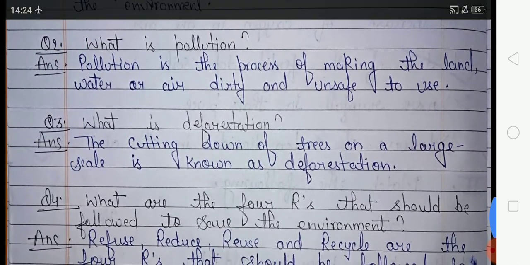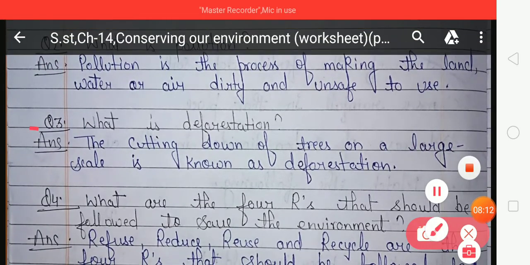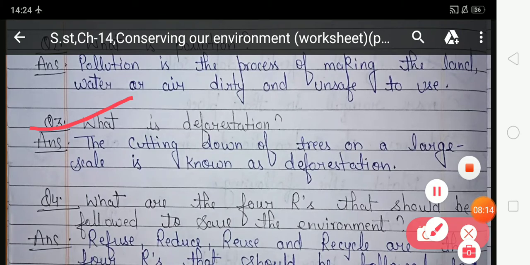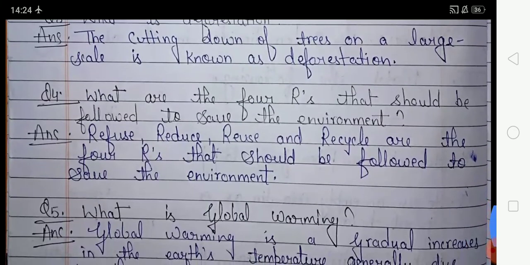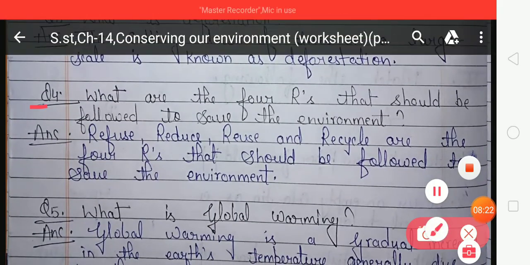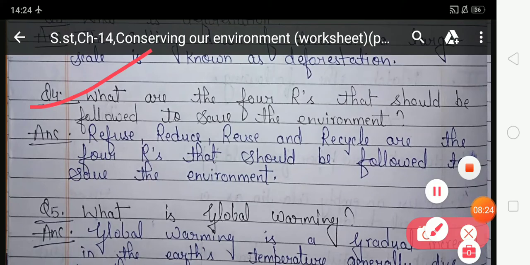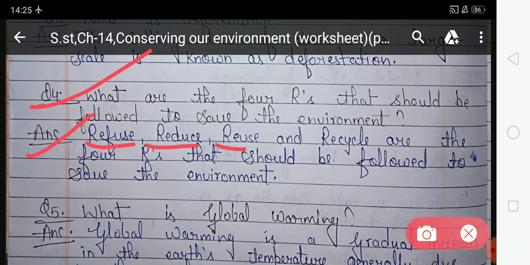Now come on to question number 3. What is deforestation? Your answer is, the cutting down of trees on a large scale is known as deforestation. Come on, question number 4. What are the 4 R's that should be followed to save the environment? Your answer is, refuse, reduce, reuse and recycle are the 4 R's that should be followed to save the environment.